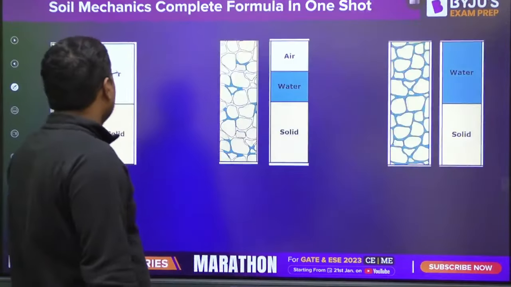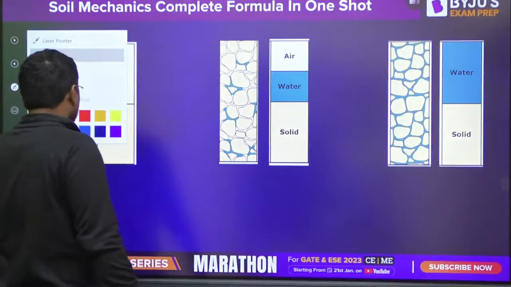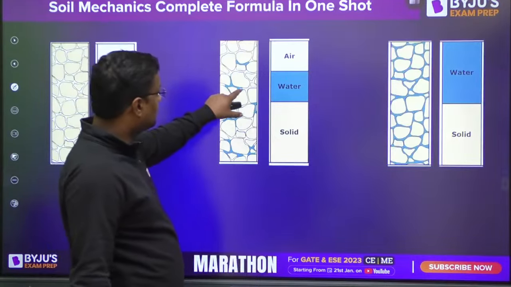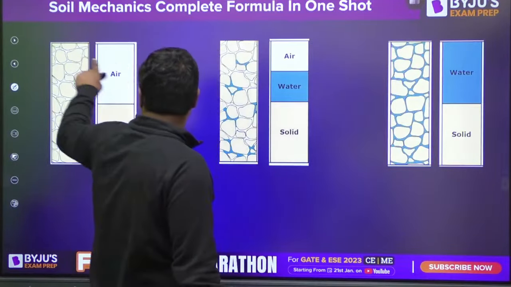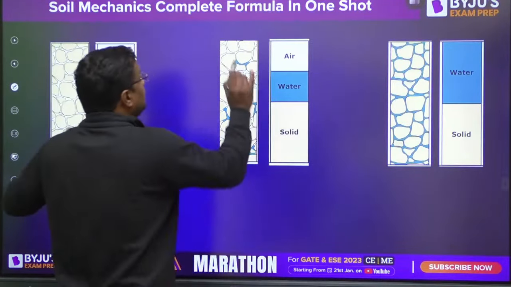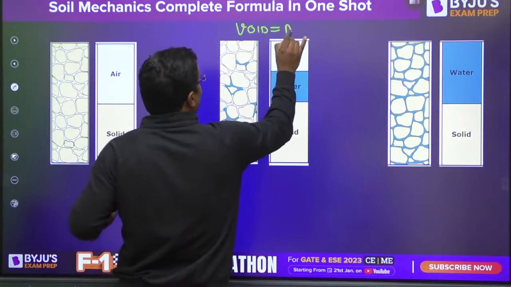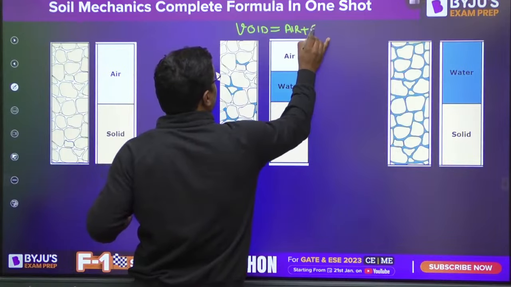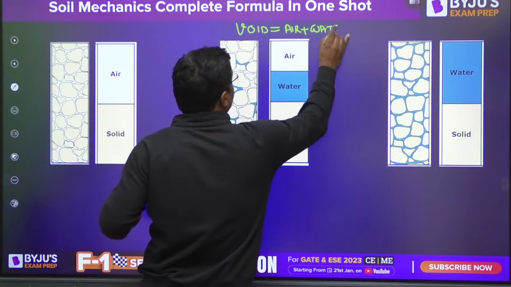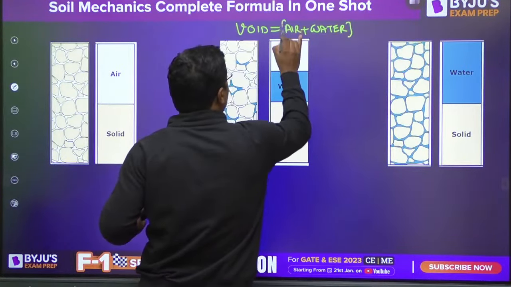Now, if I talk about this, these are solids, a little bit of water, and where there is white color, that is air. Please note that voids are not only air. Voids are air plus water both.